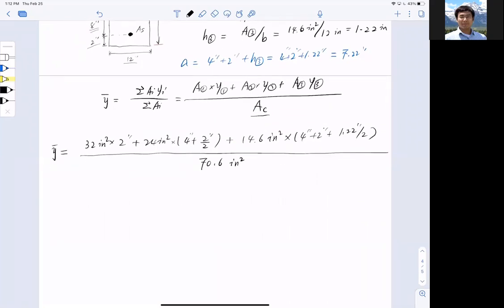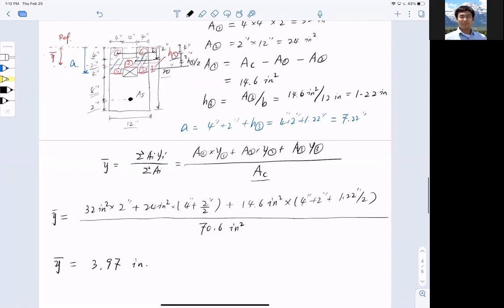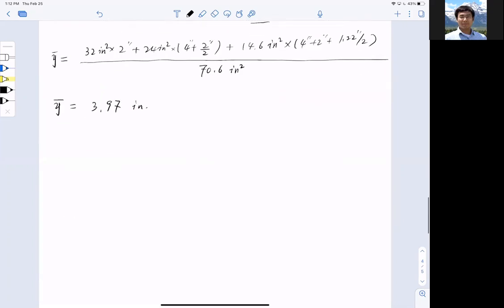All right, now with this, I can get my distance between the centroid of the compressive zone to the top, and that is 3.97 inch. So this fellow here is 3.97 inch. Okay, so you may ask, Bob, why do I need that?